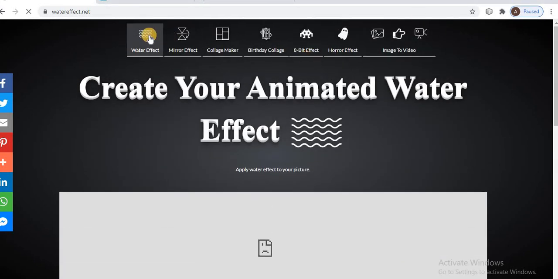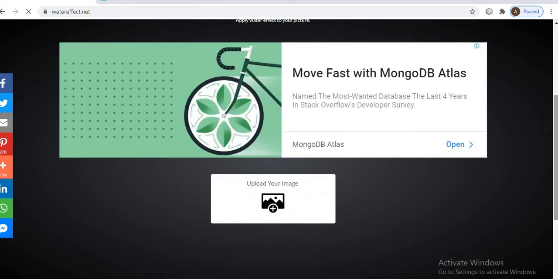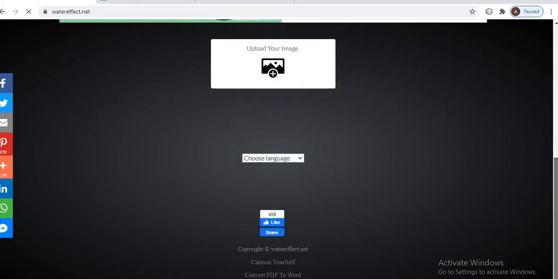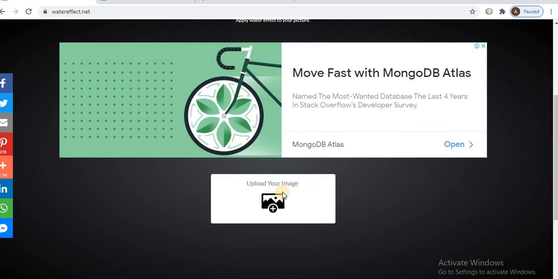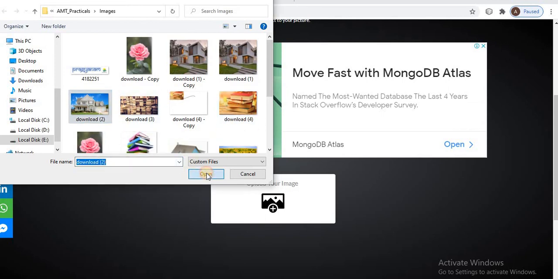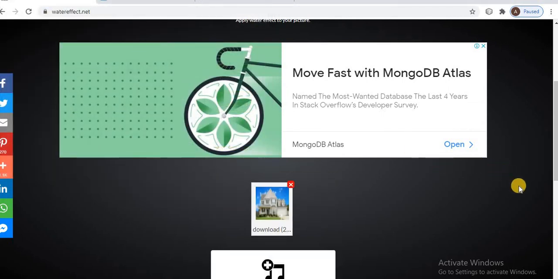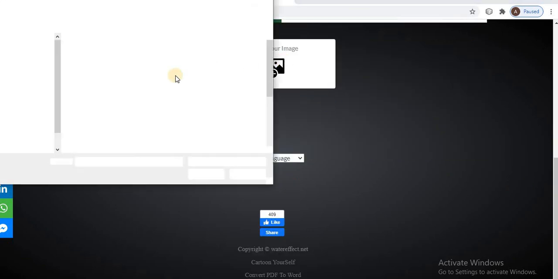For example, auto effects are there. Showing that the first image is uploaded.